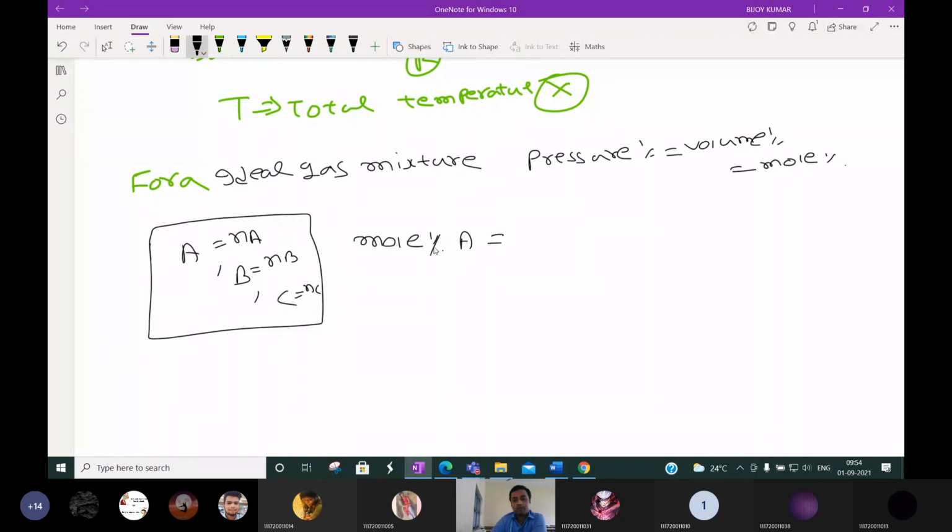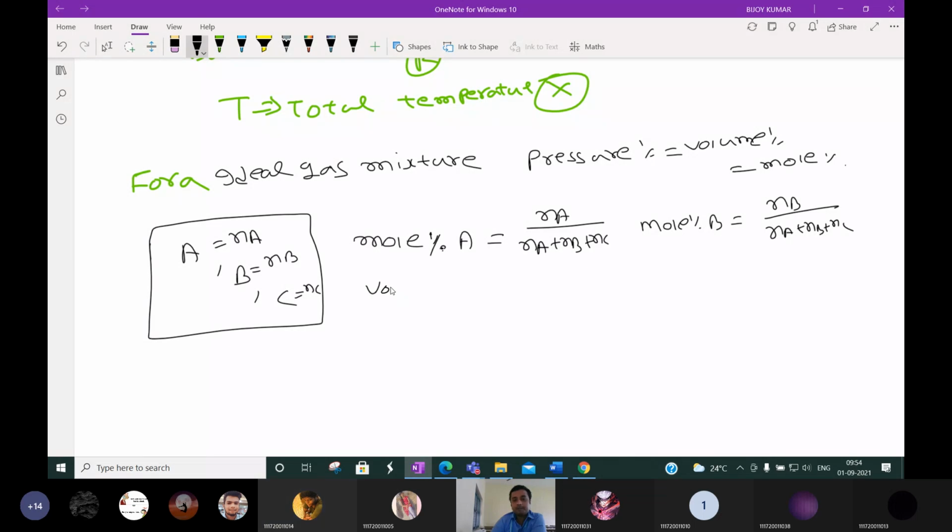This is not new to all of you. If three components A, B, C are there with moles Na, Nb, and Nc, the mole fraction of A is Na by Na plus Nb plus Nc, that is, total moles of A by total moles. Then the mole percent of B is Nb by Na plus Nb plus Nc.